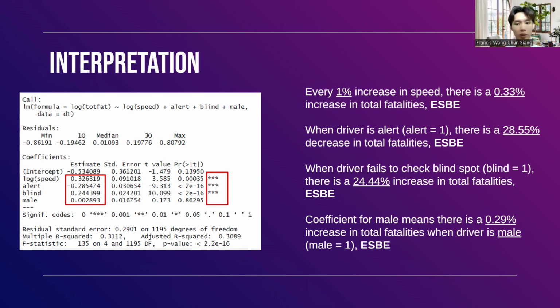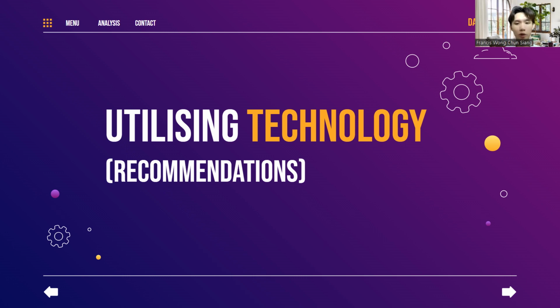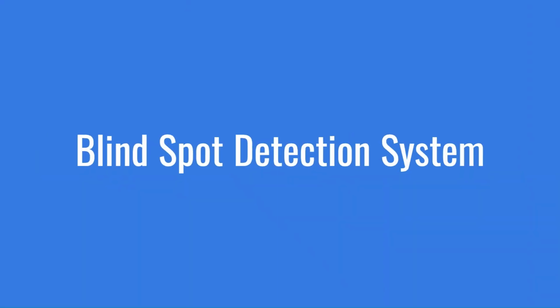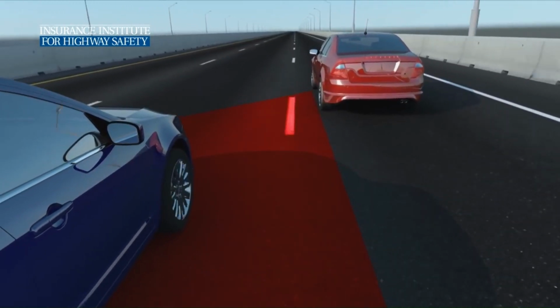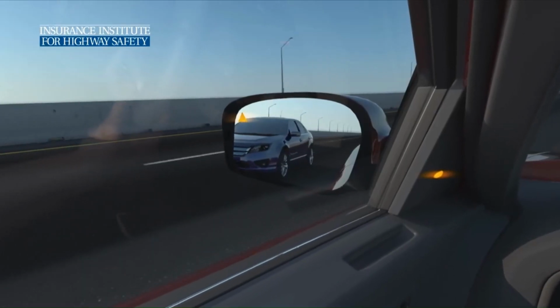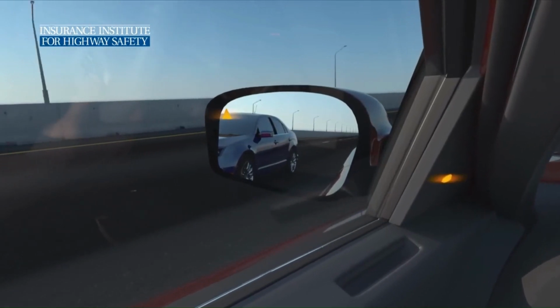Overall, this will mean that the speed, alertness of driver, and blind spots are key contributing factors to road traffic accidents. Now, let's take a look at how we can use technology to reduce road traffic accidents. Firstly, the blind spot detection system is a technology which will warn the drivers visually and audibly when the driver tries to switch lane when other vehicles are approaching or within the vehicle's blind spot.